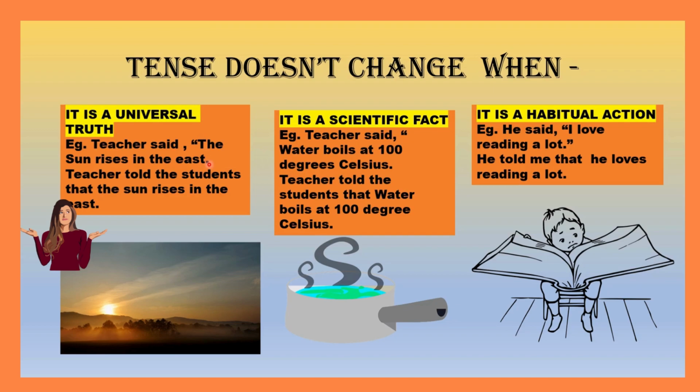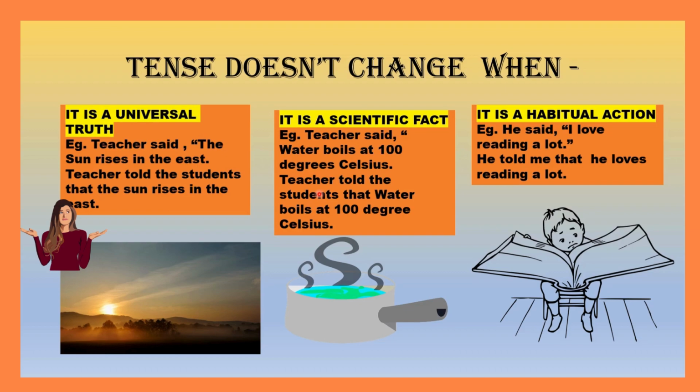Now, as you know, children, the sun always rises in the east. We cannot change it to past. So we have to keep it as it is in the reported speech. The sentence becomes, "Teacher told the students that the sun rises in the east." Don't change the verb. There is no back shift when it is a universal truth.